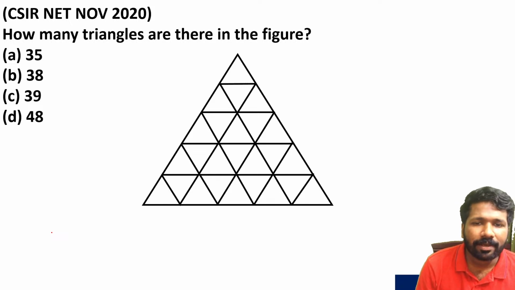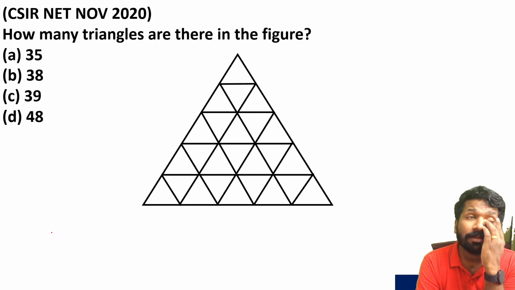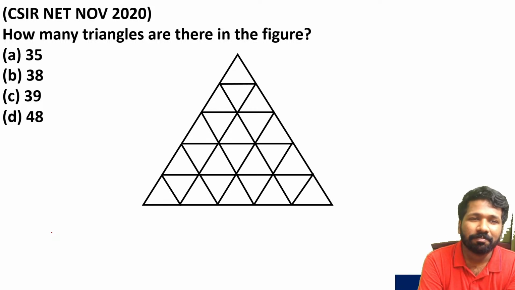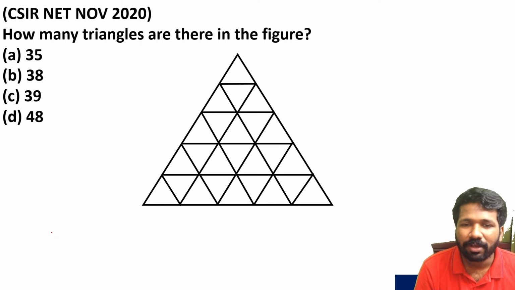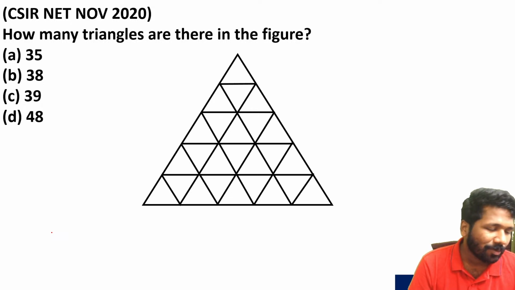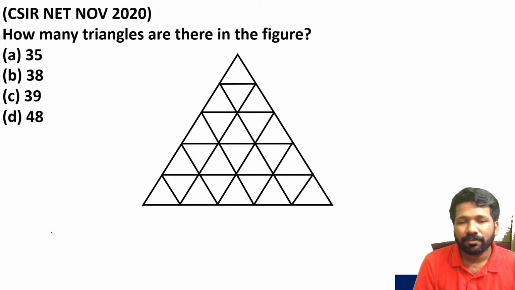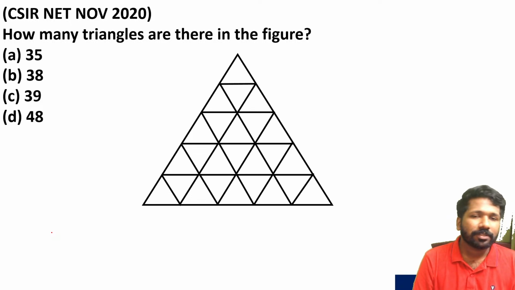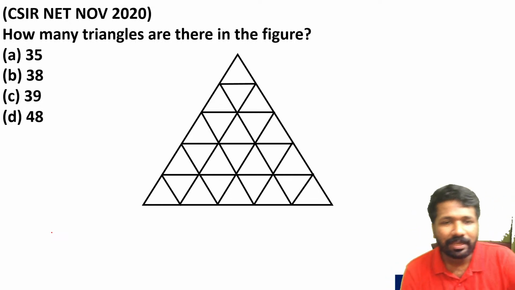Here systematically counting is very important. Formula will not work. These kinds of questions don't depend on formula because it is all a random situation. It is not like this time they will ask this many rows, next time they will ask one row extra. If that was the case, you could have learned a formula for this type of triangle question only. Likewise, for CSIR you cannot prepare. For some government exams you can prepare like that, because a few types are frequently repeated, but for CSIR chapters are repeated but the repetition of question types is very less in number.